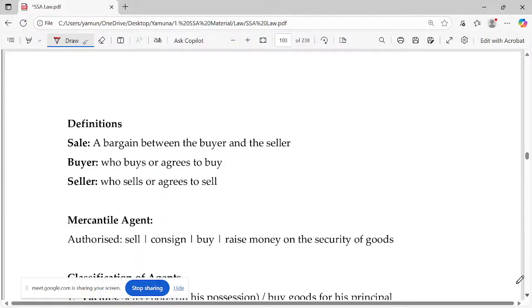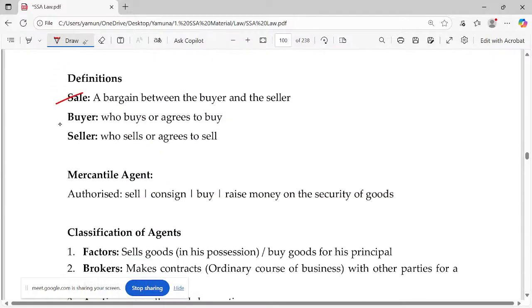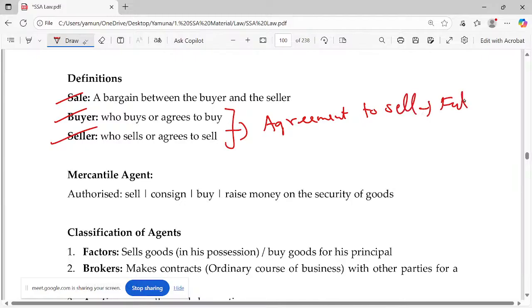Then we were talking about sale, buyer and seller. Here we were discussing two types of things. One is agreement to sell. You remember? Agreement to sell is related to future or contingent goods, not the existing goods. Whereas sale is the term related to the present, that is, specific existing goods. Only specific existing goods will be the lawful object of the contract.